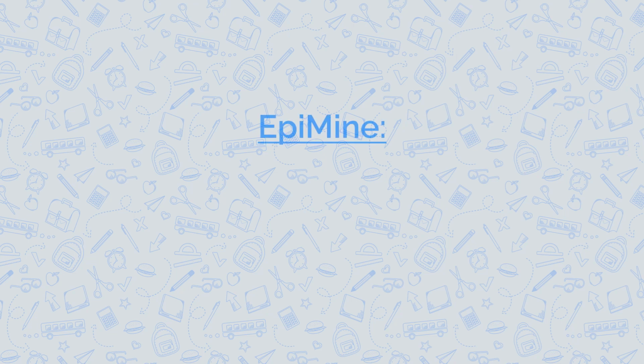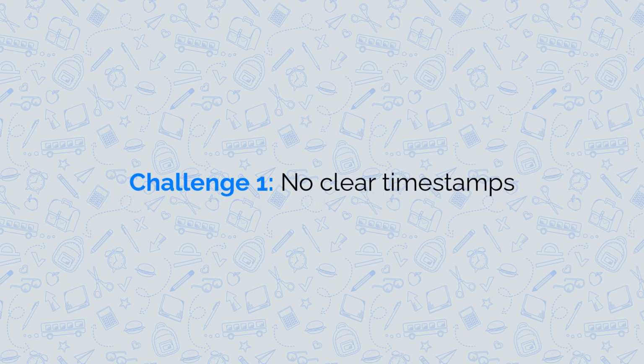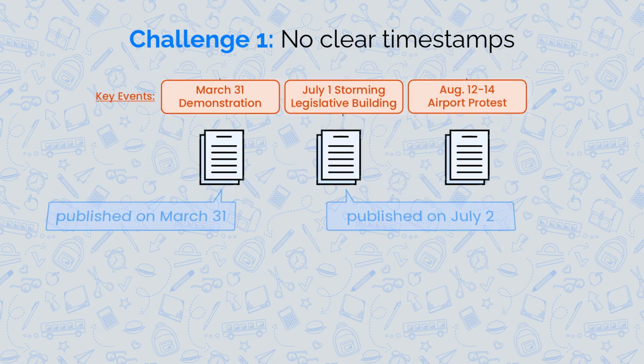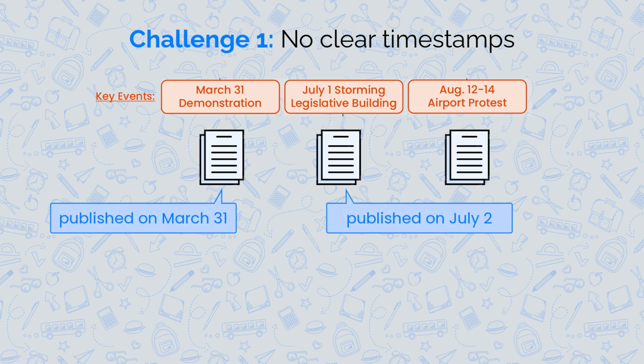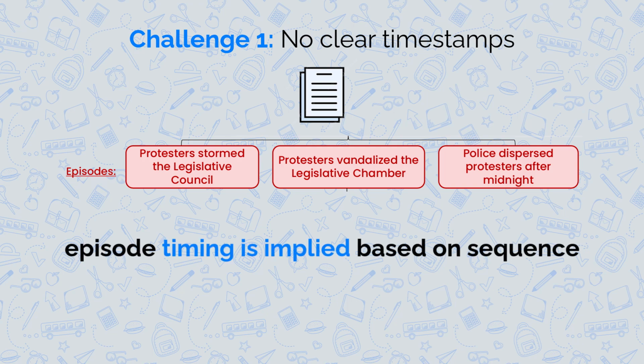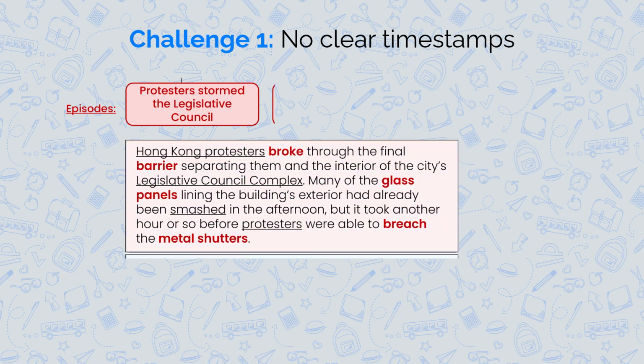We introduce EpiMine, a framework for unsupervised episode detection that synergizes structured event signal extraction with the deeper reasoning capabilities of LLMs. The first challenge that we run into is that episodes aren't typically associated with timestamps. Unlike key events that align with article dates, episodes occur within articles and lack clear temporal markers. However, journalists tend to naturally partition their articles by episode, writing about one cohesive development before moving on to the next.